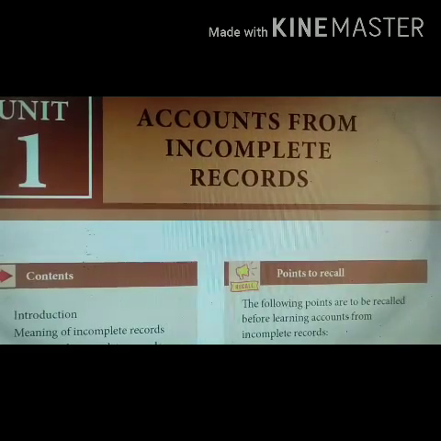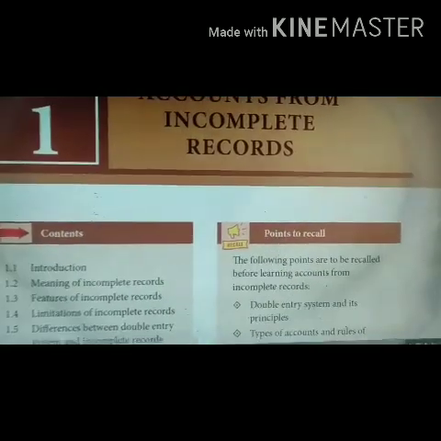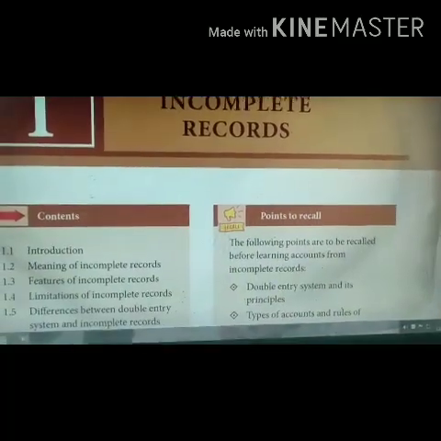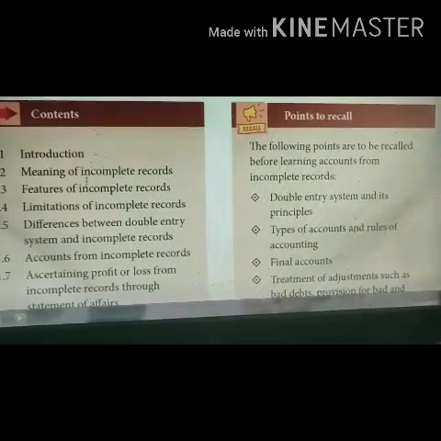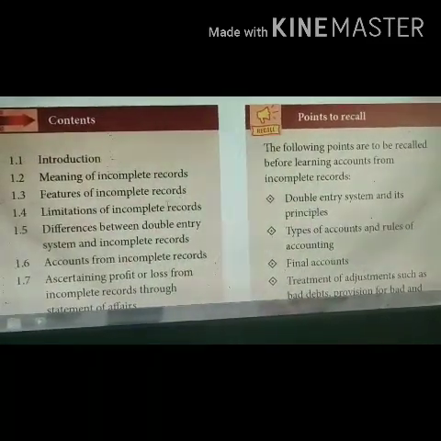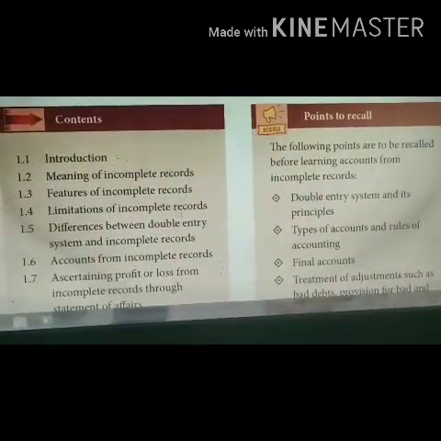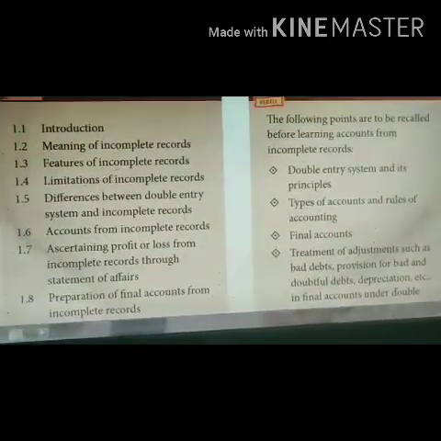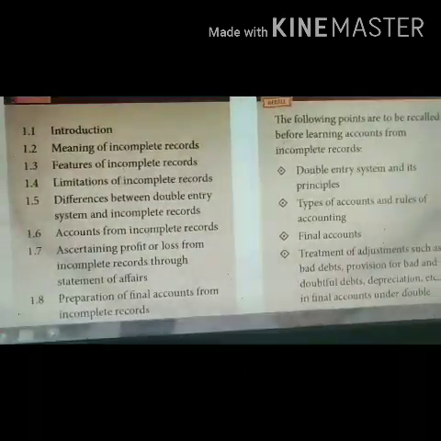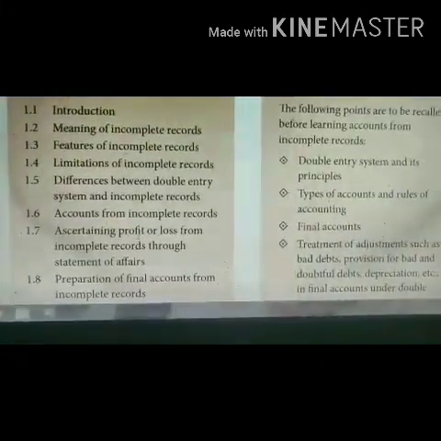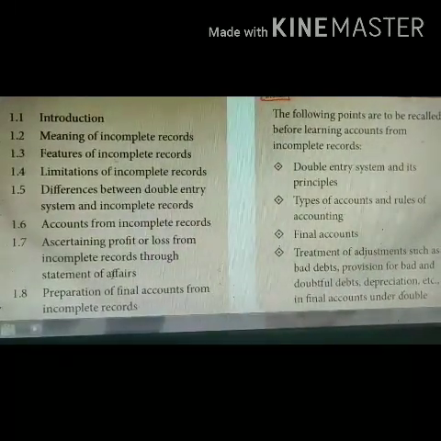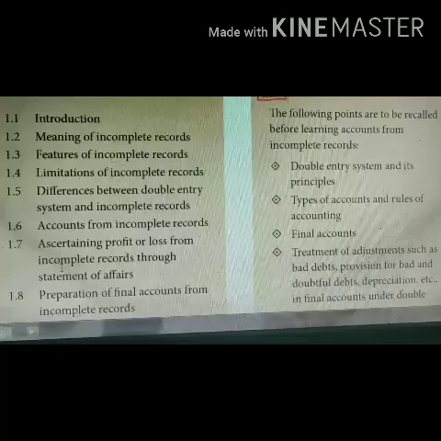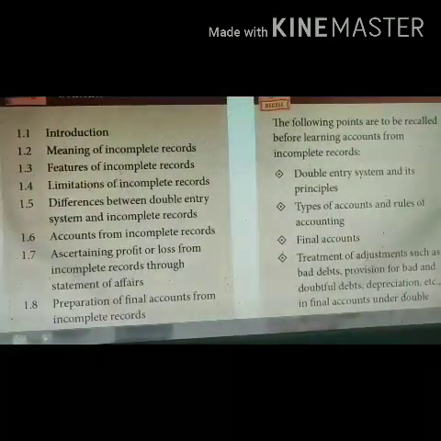So in today's class, we are going to see about the accounts from incomplete records. You will be knowing about the meaning of incomplete records, features of incomplete records, limitations of incomplete records, differences between double entry system and the incomplete records, accounts from incomplete records, how to ascertain the profit or loss from incomplete records through statement of affairs. So till 1.7 we are going to cover in this video.